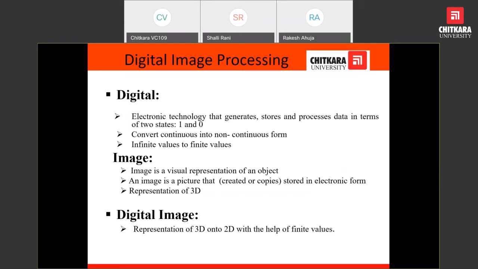We will discuss three terms: digital, image, and finally digital image processing. We know very well digital means everything that can be processed in terms of zero and one. We were discussing very fundamental steps of digital image processing.